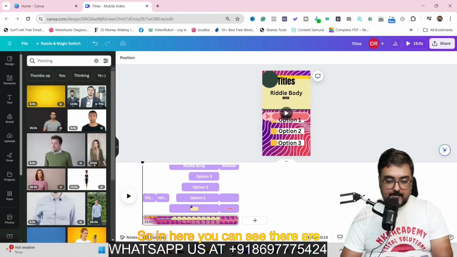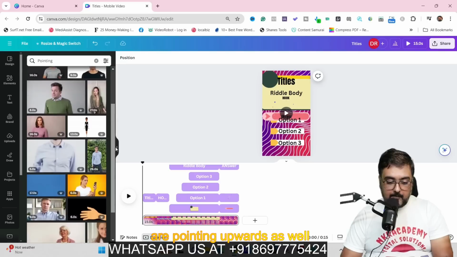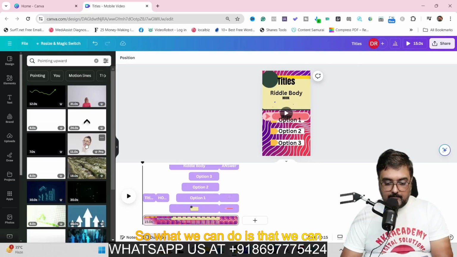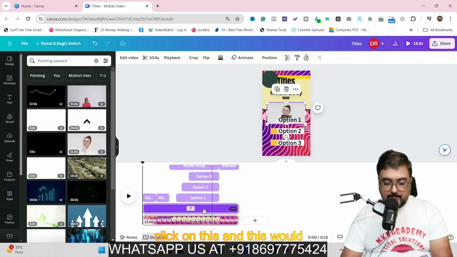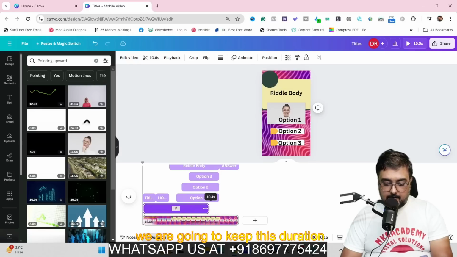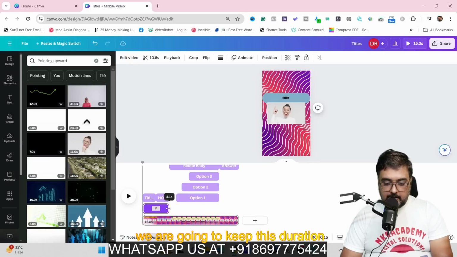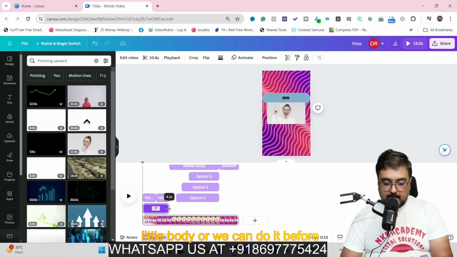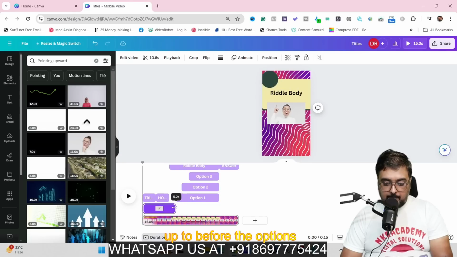Right. So in here, you can see there are people who are pointing at you or there would be some people who are pointing upwards as well. So let me check out. So this one looks quite good. So what we can do is that we can click on this and this would be added as you can see. Now, again, we are going to keep this duration a little short, like before the riddle body, or we can do it before the options.